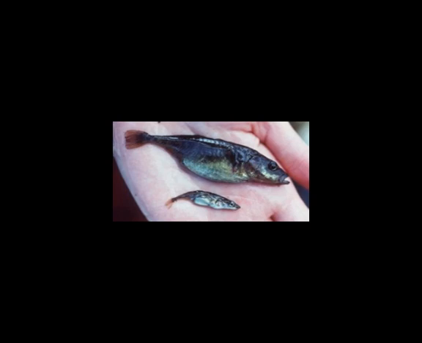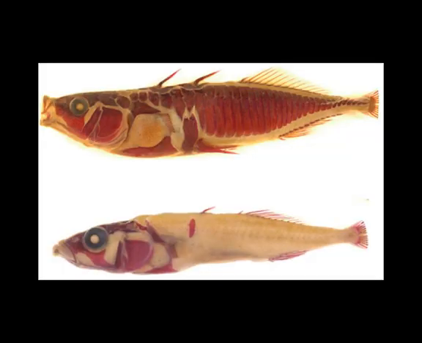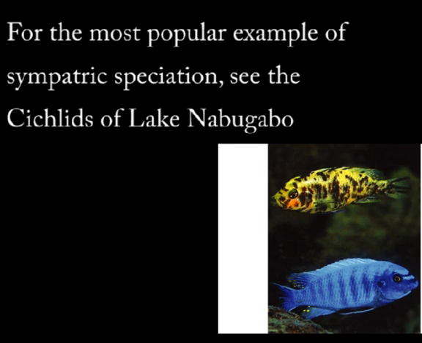Now, there's also a smaller species which has a smaller mouth and, of course, feeds on plankton. Some interesting things about this are that the DNA analysis shows that each lake was independently colonized sometime after the last ice age by a marine ancestor. DNA analysis also shows that the two species in each lake are more closely related to each other than they are to any of the other species in the other lakes. But nevertheless, these two species are reproductively isolated and will not mate with each other.